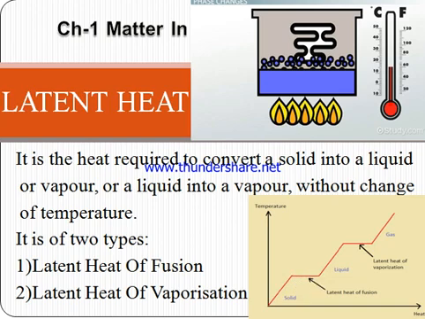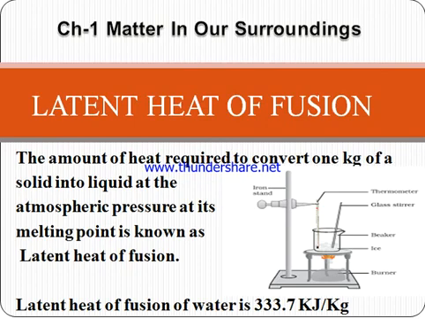Okay, so latent heat is of two types. First is the latent heat of fusion and other is the latent heat of vaporization. So the very first heading is latent heat of fusion. It is the amount of heat required to convert 1 kilogram of solid into liquid at atmospheric pressure at its melting point. So what is this heat? From where does this latent heat start?